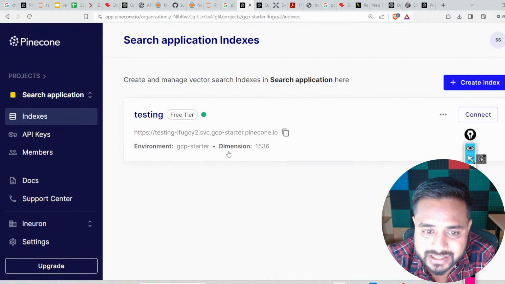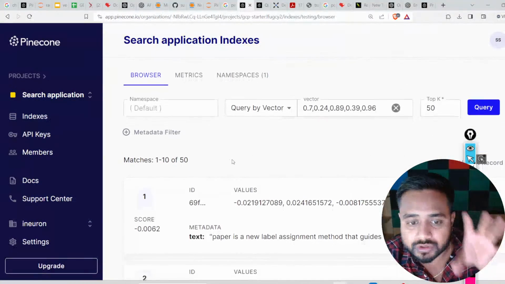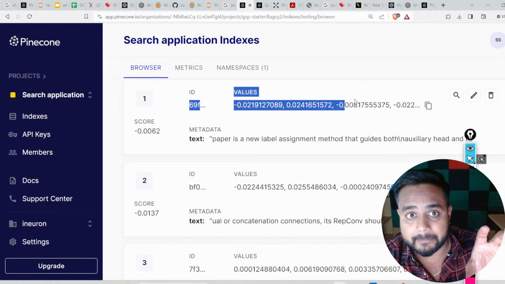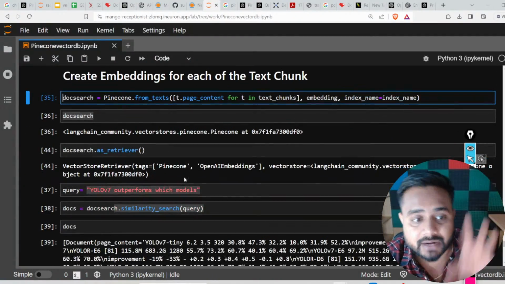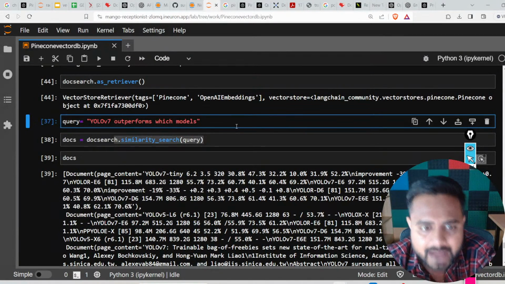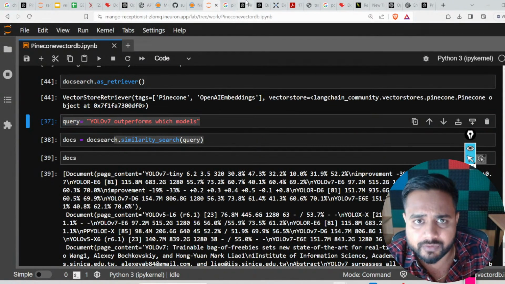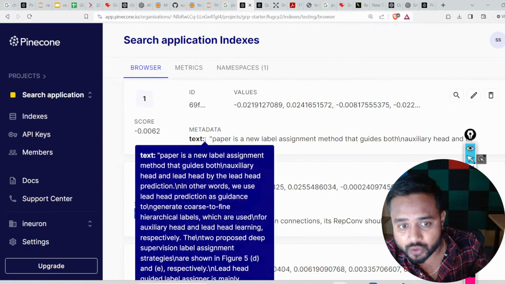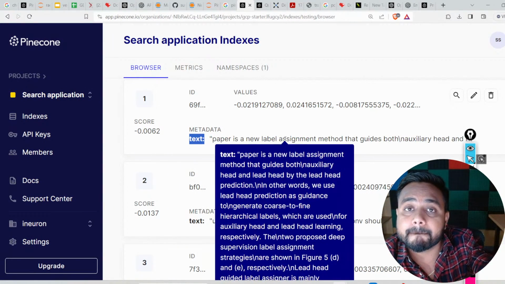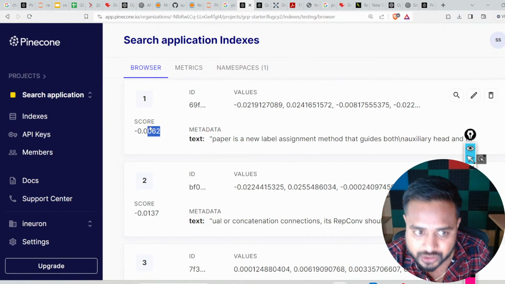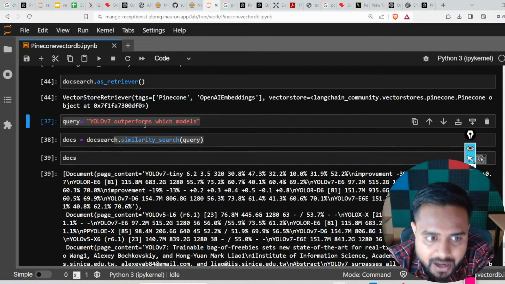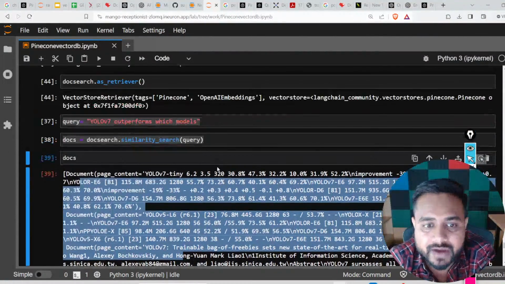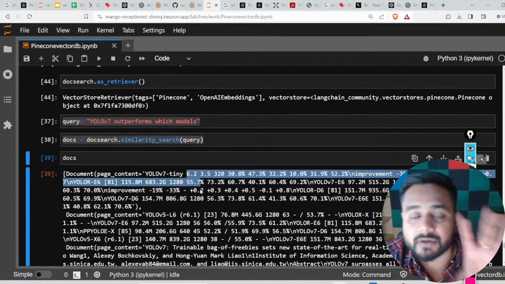You can see over here, just open it and you will be able to find the text and the vector along with that. Now after that I'm going to query. Here you will find the similarity score also. This is based on similarity, whether it is similar or not regarding the other vectors. This is the score which you can see. Now I'm going to do the similarity search. Here it is giving me a similarity search, but you will find it is a vector. It is not giving me a sentence.